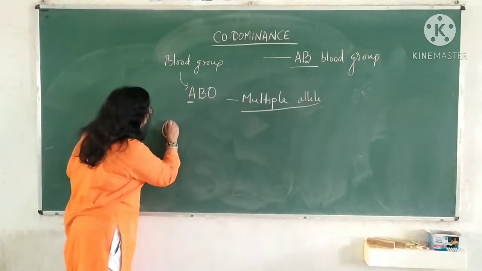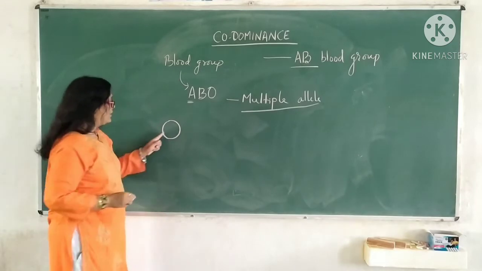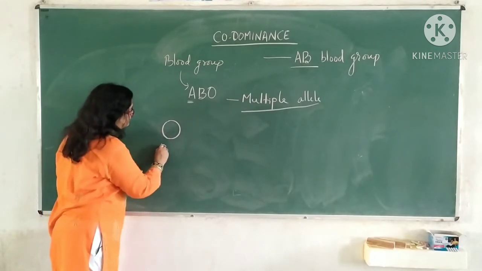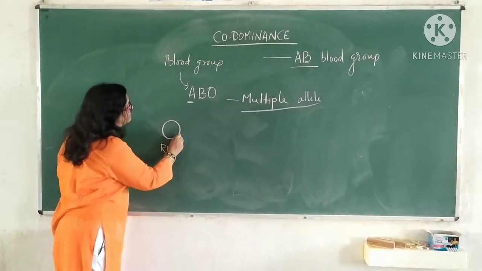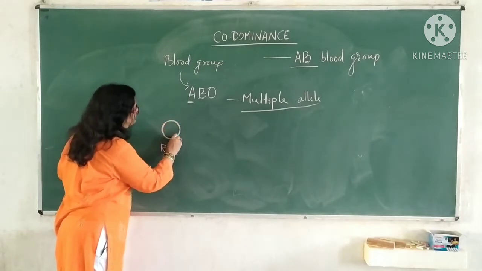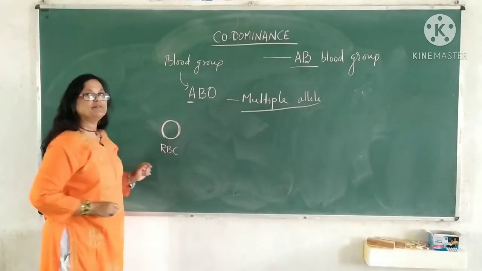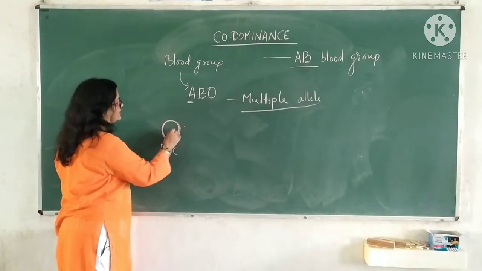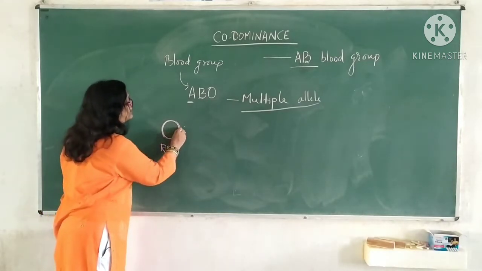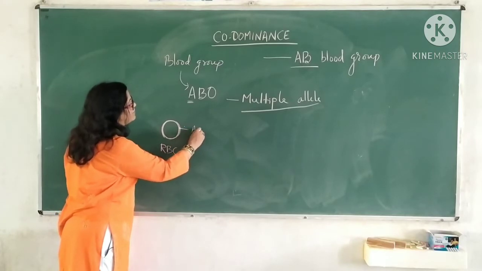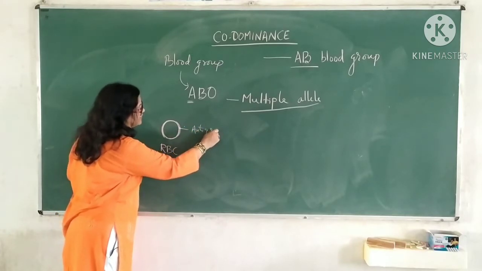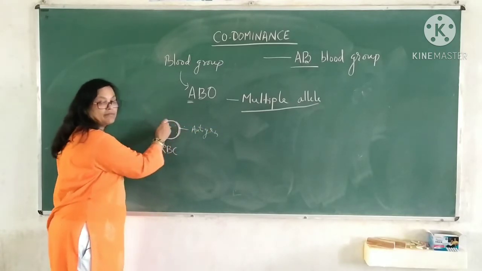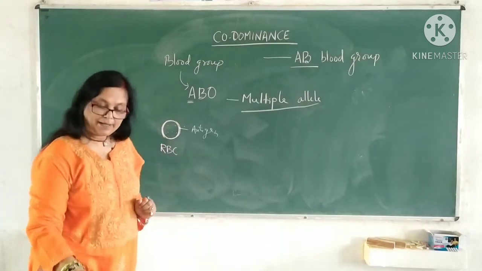You all know, in human beings, on the RBC, at the plasma membrane, there is presence of antigen, or a foreign substance. Antigen is present on the plasma membrane of RBC. You are all well aware of this fact. Clear now?